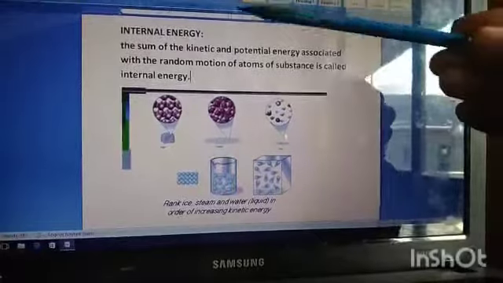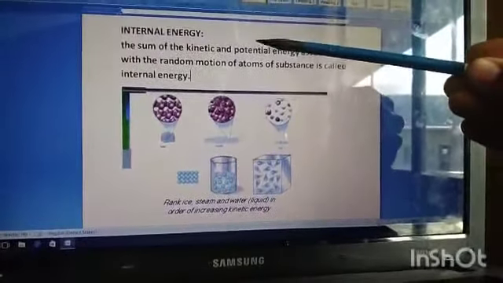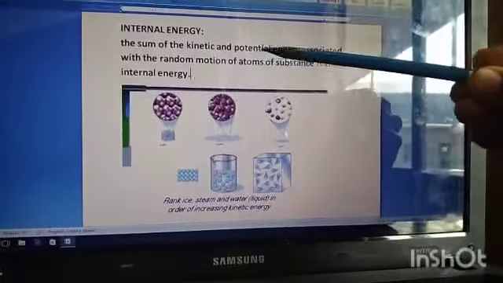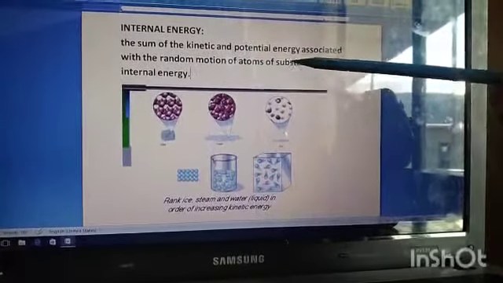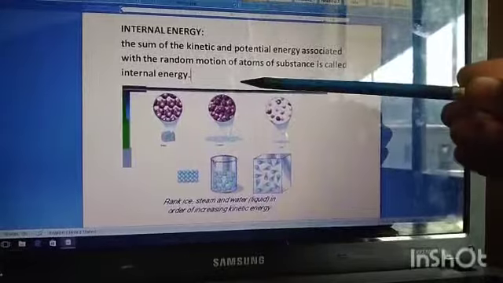The next term is internal energy. What is internal energy? The sum of the kinetic and potential energy associated with the random motion of atoms of a substance is called internal energy.